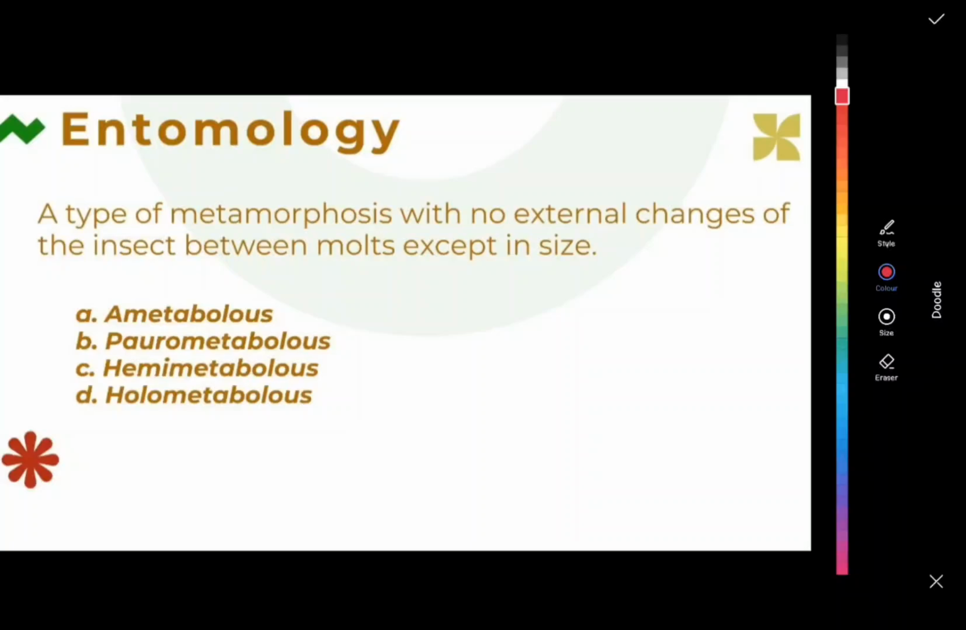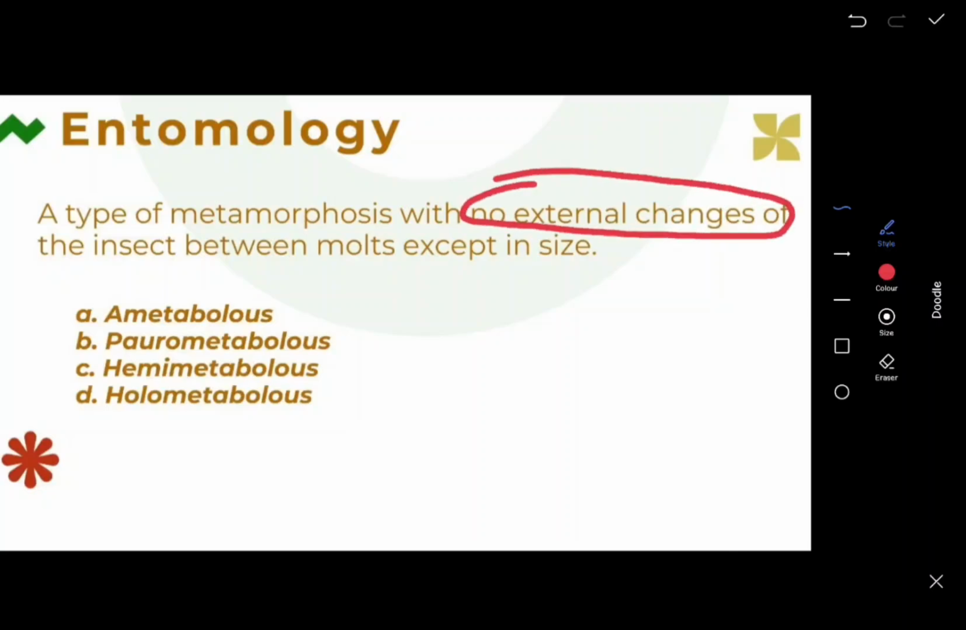Okay, so today we will discuss this question: a type of metamorphosis with no external changes of the insect between molts except in size. Based on the question, the keyword is no external changes of the insect between molts except the size. Okay, so we have these choices: A. Ametabolous, B. Paurometabolous, C. Hemimetabolous, and D. Holometabolous. Before we identify the answer, let's first discuss the choices.